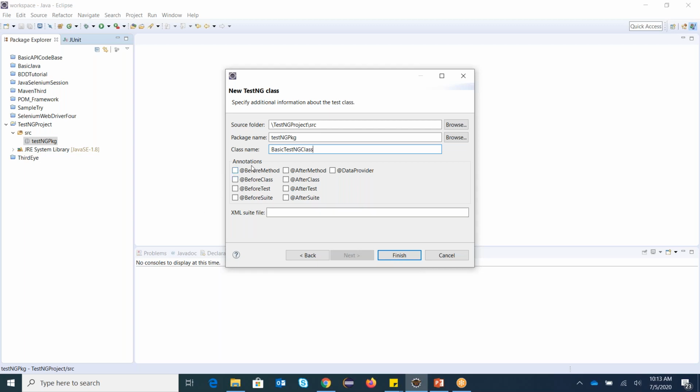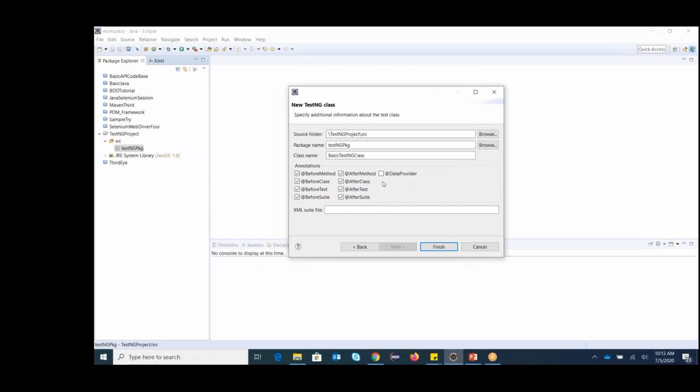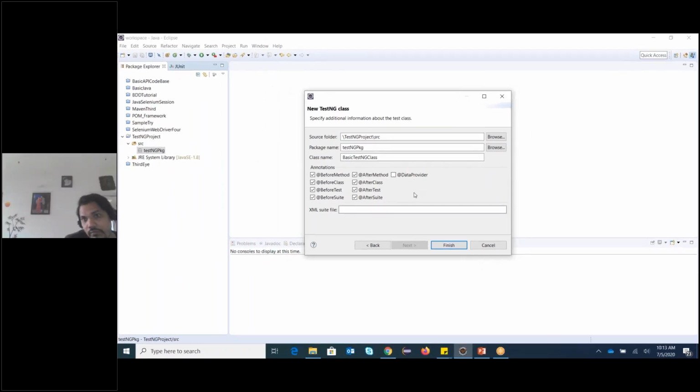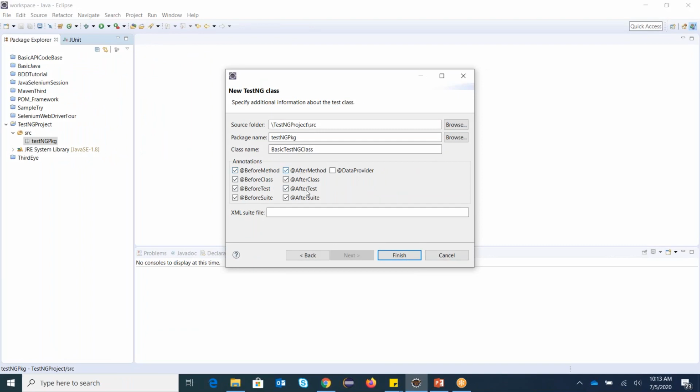So if you can see here, there are different annotations. Annotations are well-defined rules for any framework. I'll explain each one of these annotations one by one. Also, I'll show you once the framework implementation is done, that time you will come to know how it works. So let's say I said basic TestNG class. I selected all the annotations except data provider, because it is nothing but a data source. I'm not going to use that data source as of now. So I selected these 8 annotations and I said finish.